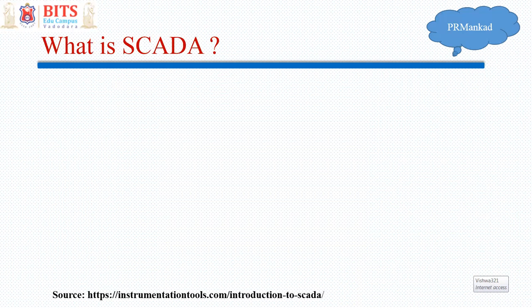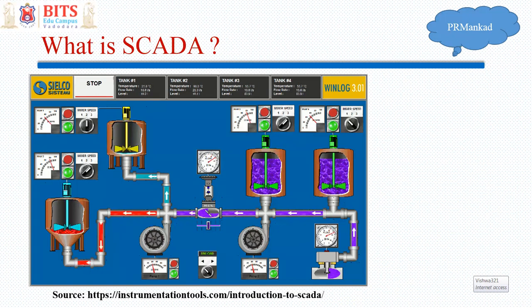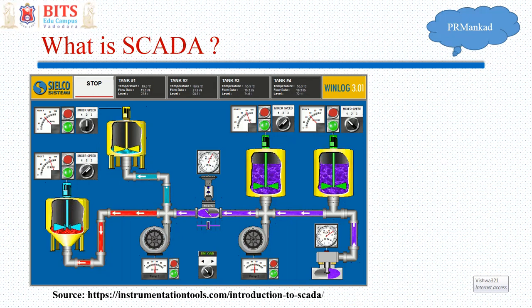Now, what is SCADA? You can see a plant, or you can say one unit of an industry, may have a number of equipments. There can be a number of reactors, boilers, furnaces, compressors, and whatnot. And you would like to have a place where you can see parameters of all these devices, and then also, on a click or on a screen, have control to change the key parameters, control to stop, control to monitor. So that is basically the arrangement, right?